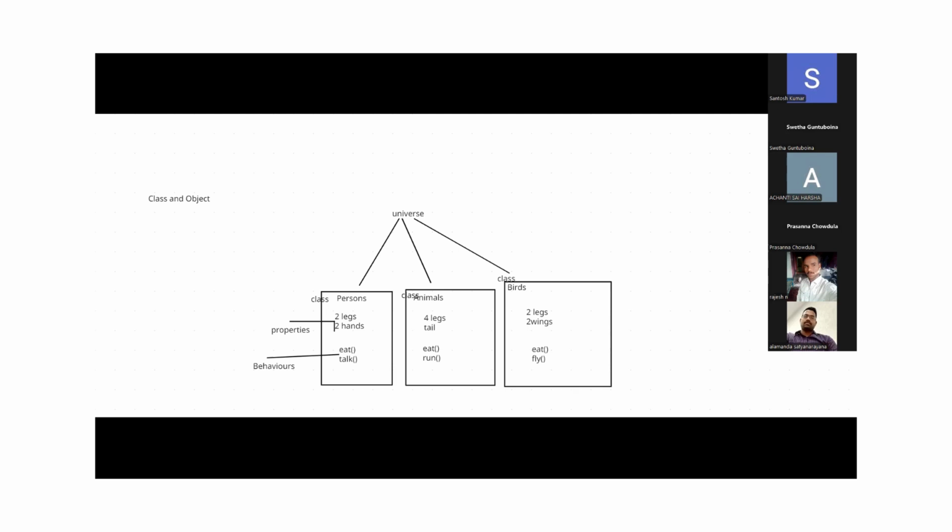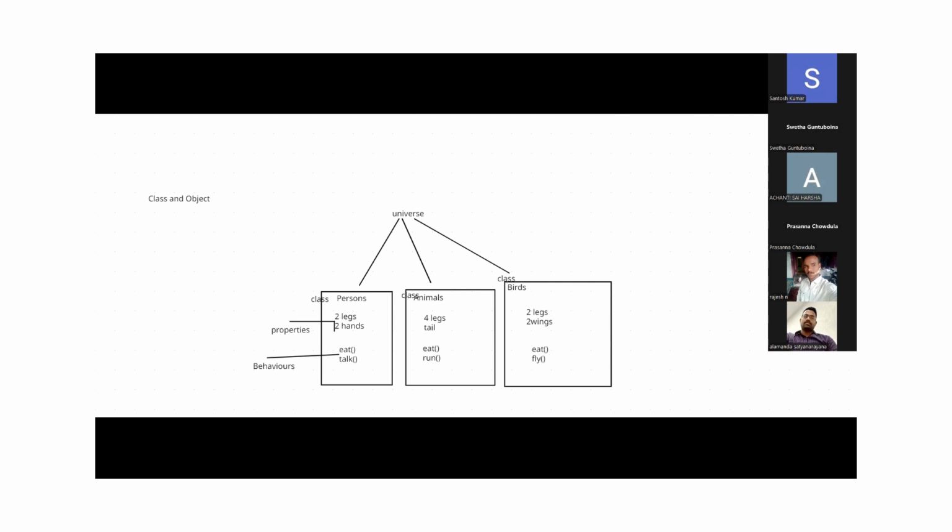Gears, how many gears it has, some 5 gears, 4 gears. Like that, these are all called properties. So what is the behavior of the bike? By using those properties, what actions can we do? We can start the bike. If you give acceleration, the bike will run. These are the actions, these are the behaviors.